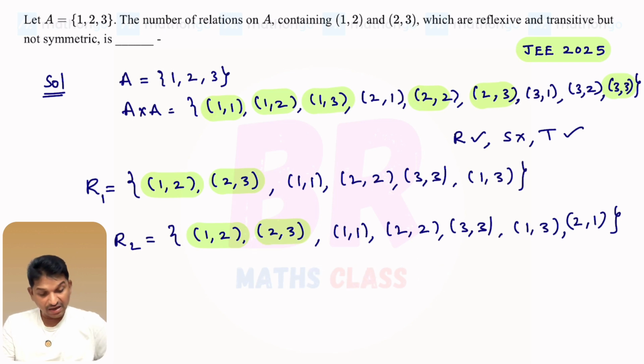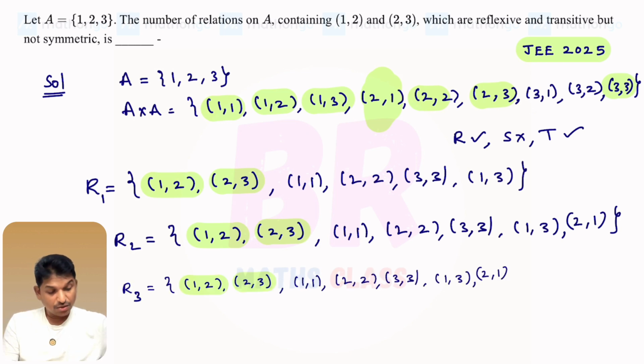So I added A cross A, is there, na? In A cross A, just keep in your mind that I used this 2 comma 1. Here I added 2 comma 1. Now you just check with 3 comma 1. Okay, I'll write the relation. Now this 2 comma 1 is there, na? That I'll eliminate. And what is the other one here? 3 comma 1. You add 3 comma 1. Okay, now you check. These elements always satisfy the reflexive condition.